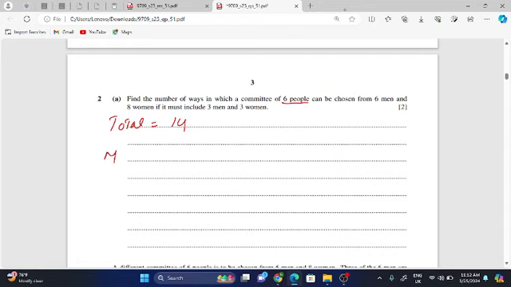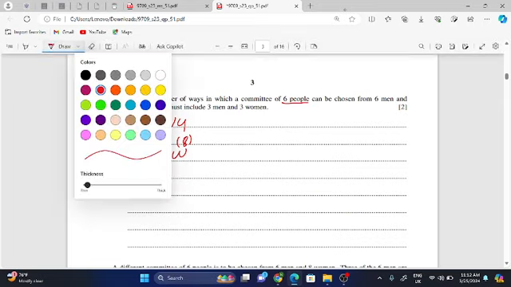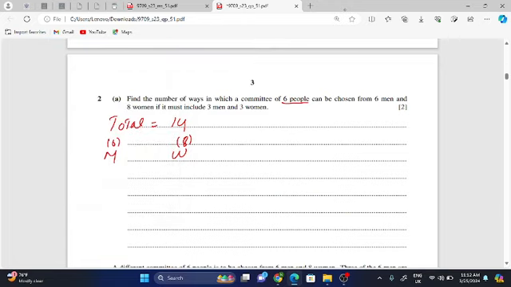So men and women. Total men are 6. Total women are 8. And there is a minimum restriction for men to be chosen: 3.